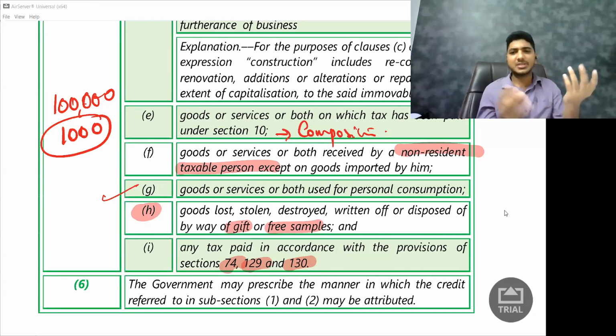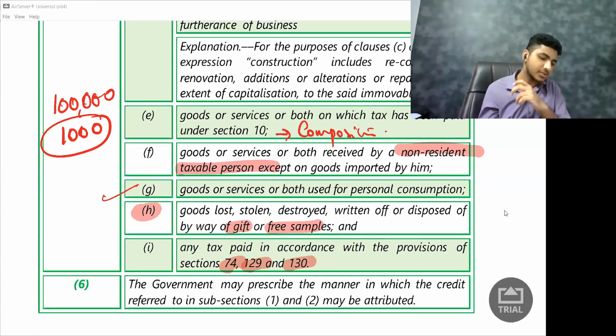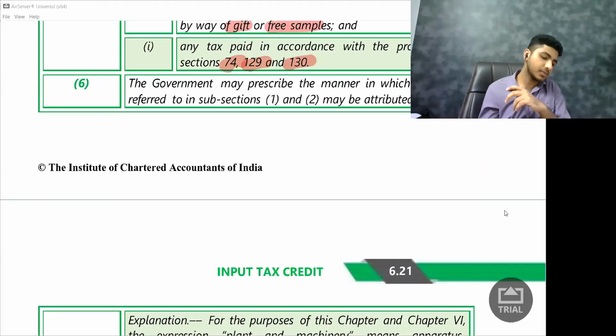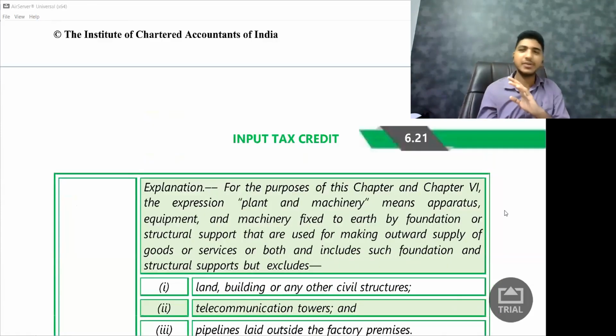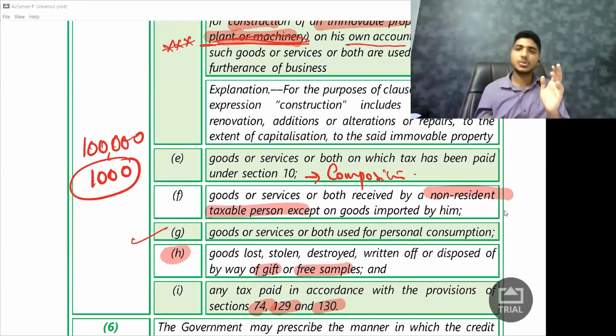The government may prescribe any manner. Again, the sixth talks about the apportionment portion. So 17(5) talks about blocked credits. So that's it for today's class.